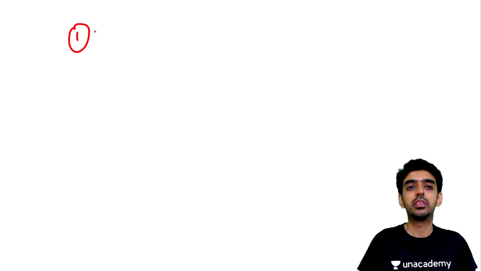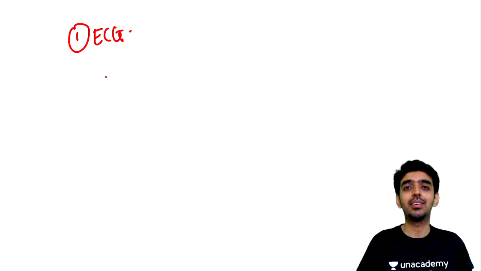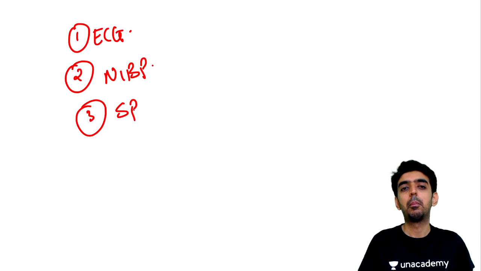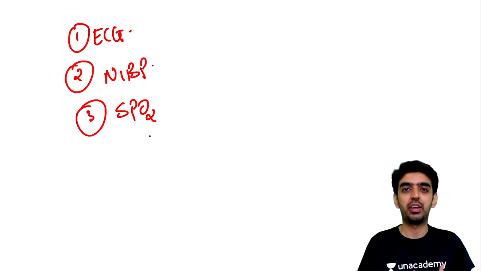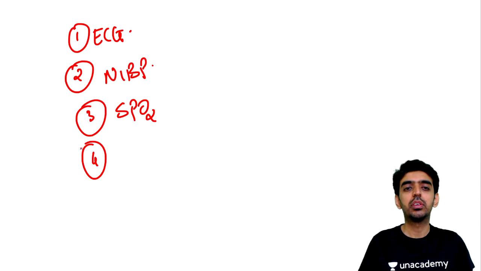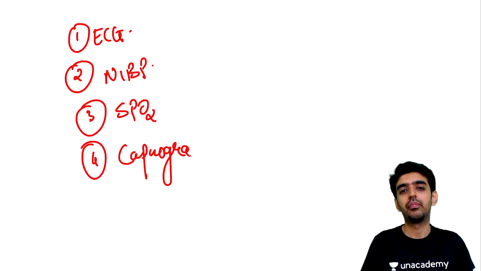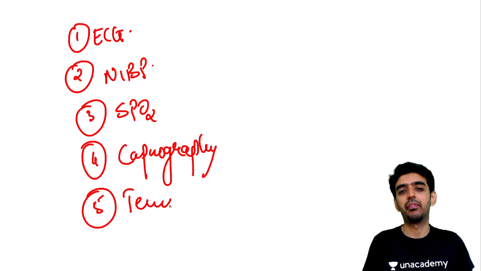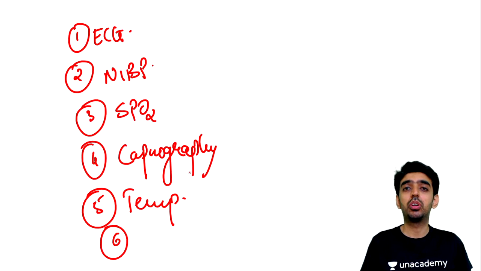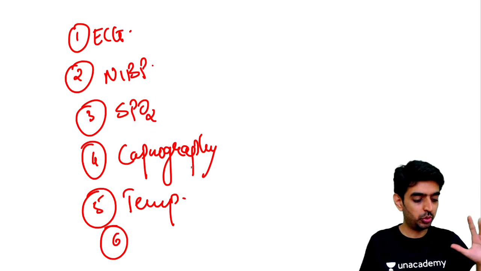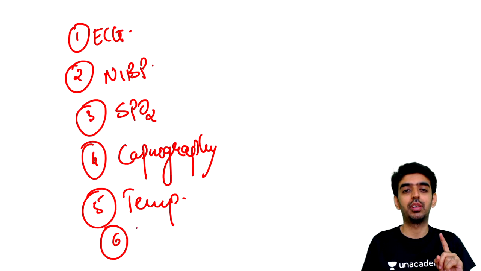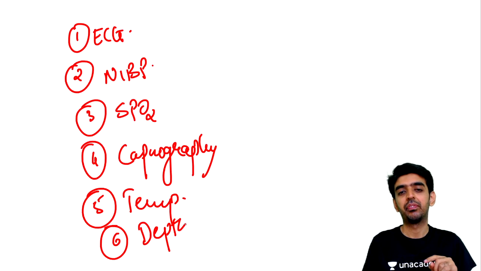So what are the monitors that come under the minimum mandatory requirements of anesthesia? Yes, first is ECG, that is electrocardiography. Second, NIBP. Third, pulse ox, that is saturation monitoring. Fourth, capnography. And fifth one is your temperature monitoring. Now, apart from these monitors which you should know in and out, you should know one very important monitor, that is depth of anesthesia monitoring.